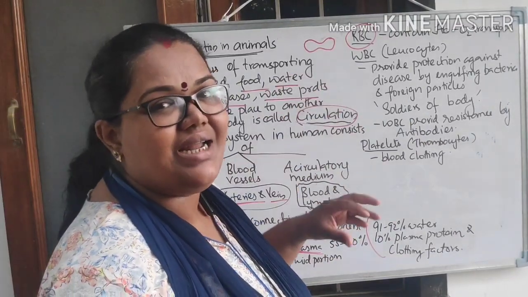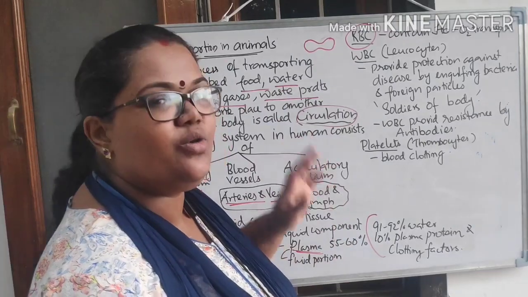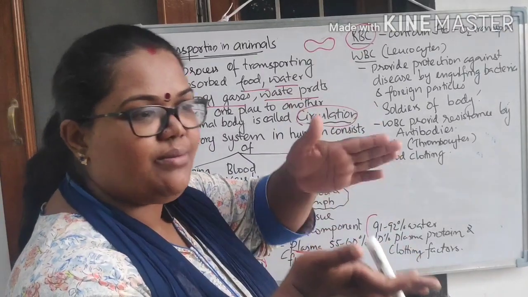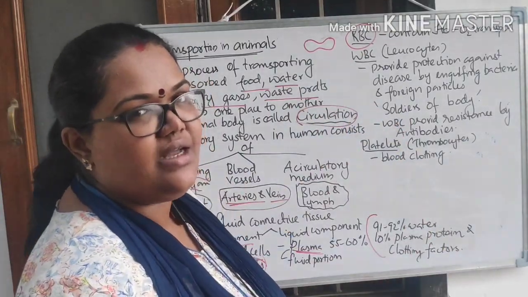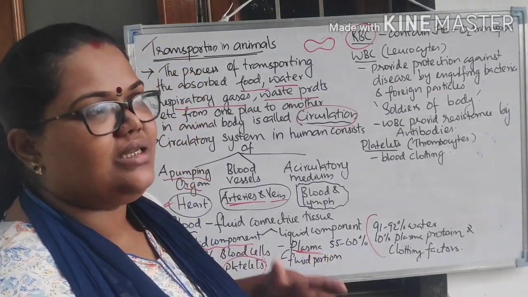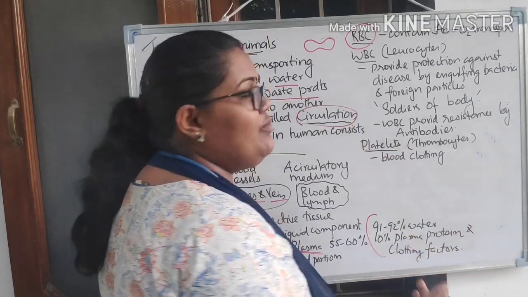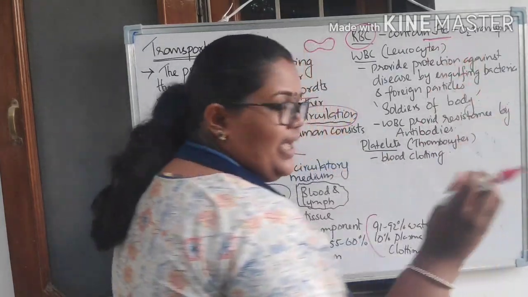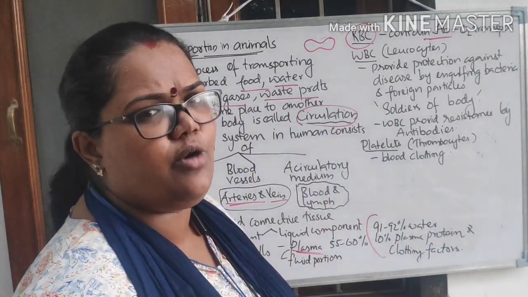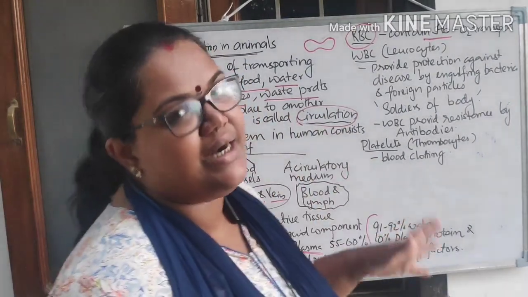Why? Because it is enucleated, right? It doesn't have any nucleus. When it becomes mature, RBC has no nucleus, so its middle portion is pressed in. So it will feel biconcave from both sides. So RBC has a biconcave structure, and it has a red color, right? This red color is because it has a pigment which is called hemoglobin, HB in short. We already discussed the function of hemoglobin, right? This hemoglobin is specially present in RBC because of its red color, right?